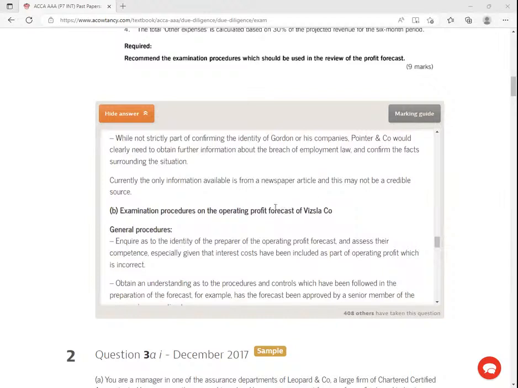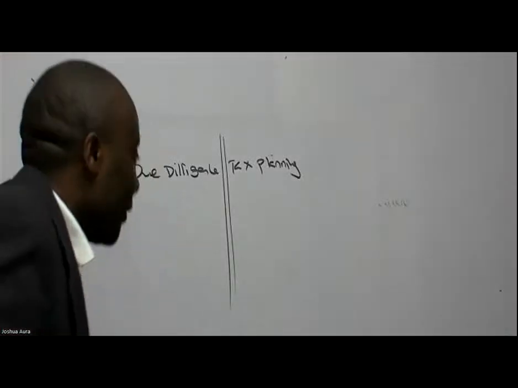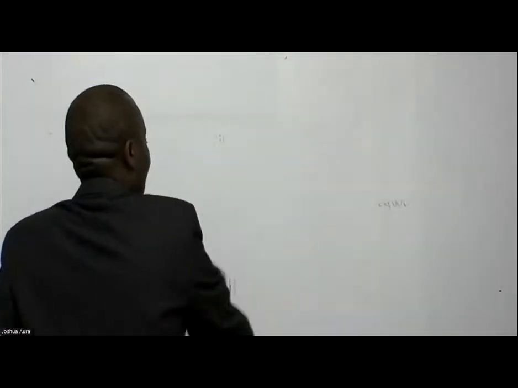Examination procedures on the operating profit forecast. That profit forecast that we saw up there, ladies and gentlemen, what are we supposed to do? The profit forecast that we saw up there under prospective financial information. Under this prospective financial information, PFI is a topic which is also very, very hot for your examiners. When we talk of prospective financial information, ladies and gentlemen, we are looking at what things as auditors? The reliability of the figures. So in this case, we want to get this PFI information, those forecasts, ensure that,